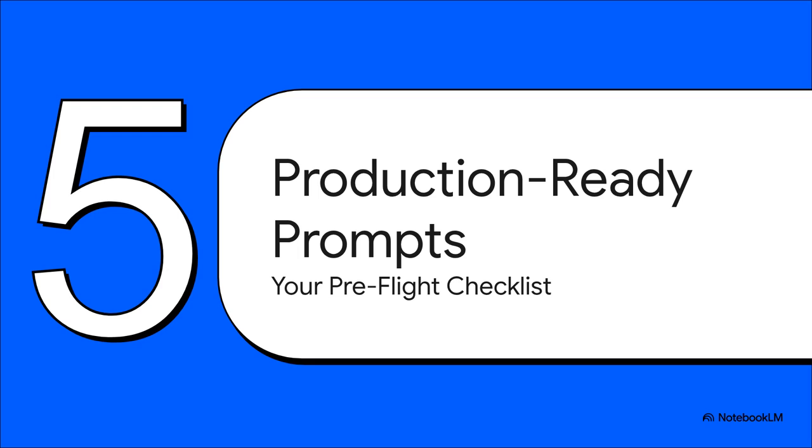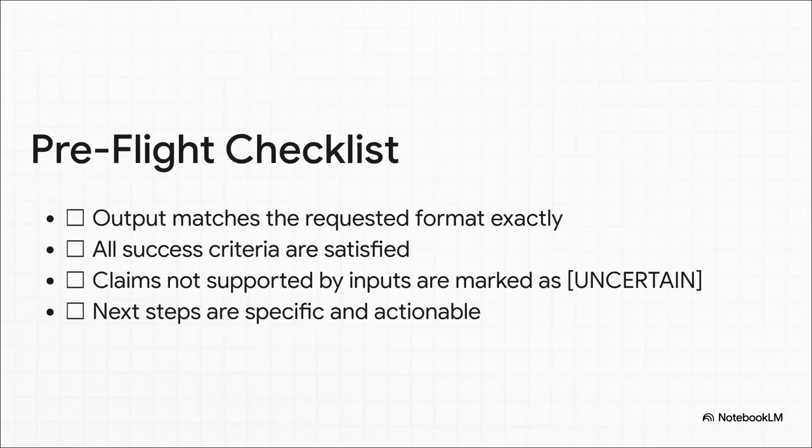Okay, so you've built an amazing prompt. It's got the 4-block structure, it's got great examples, you're using chain of thought, you're basically a pro. But how do you make sure it's actually robust enough to use in the real world, in a production system? Well, here's a clever trick. You can build a little pre-flight checklist right into the end of your prompt. You're essentially asking the model to double-check its own work before it gives you the final answer. Does the output match the format? Did it satisfy all the criteria? Are uncertain claims marked? It's a simple self-check that can catch a ton of common errors before they become a problem.